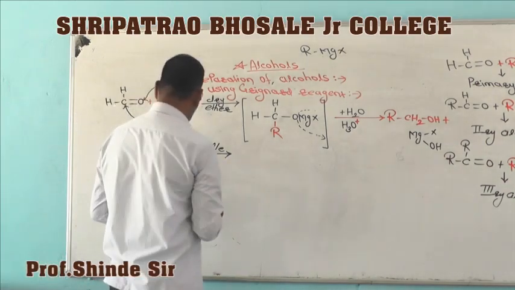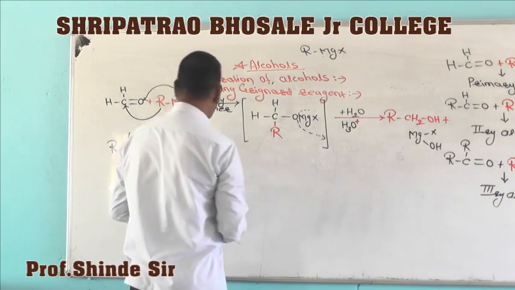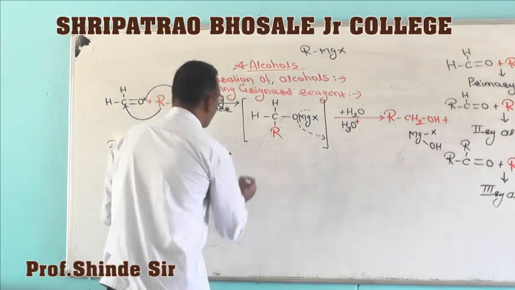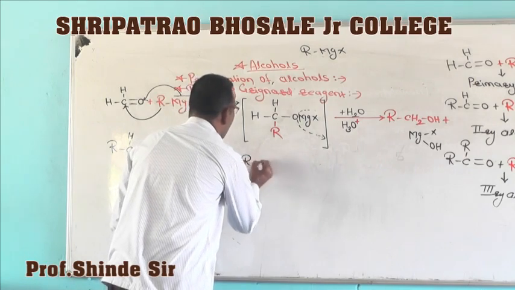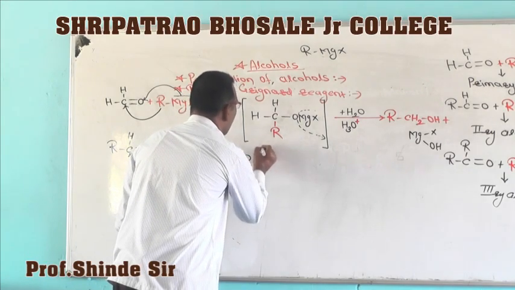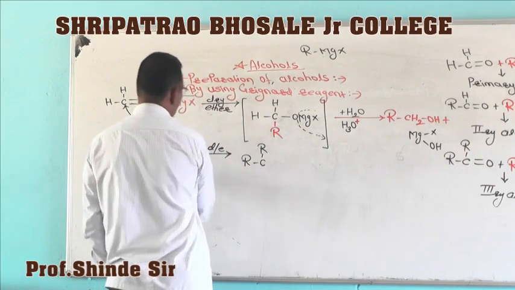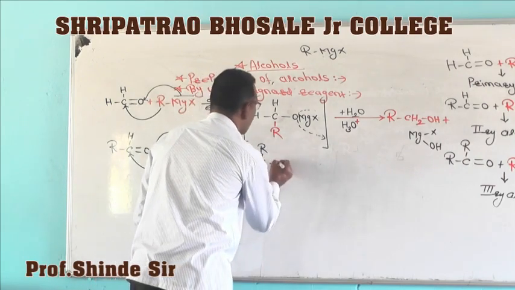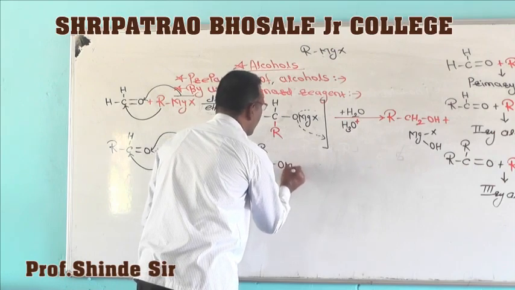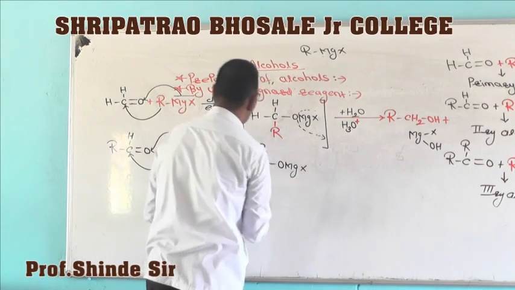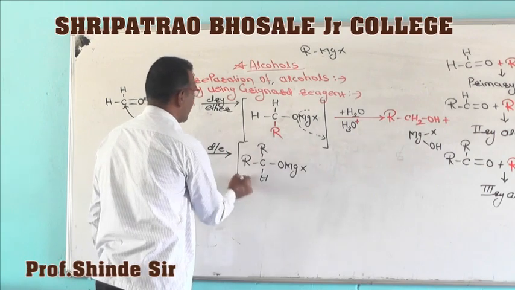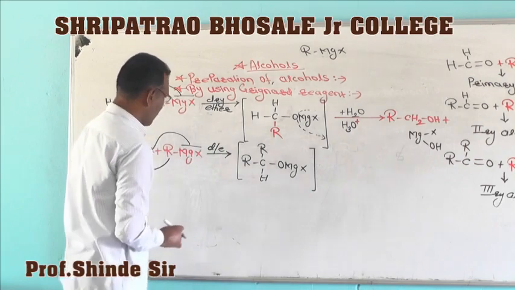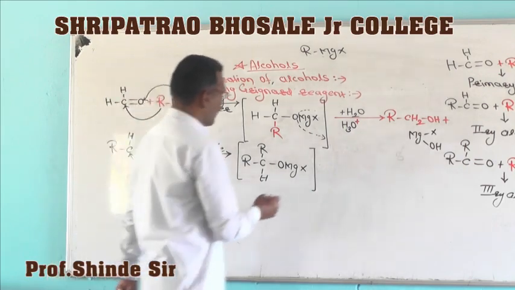So again this compound is formed, with the already present hydrogen here, and here it is OMgX. That is the formation of this intermediate magnesium complex.